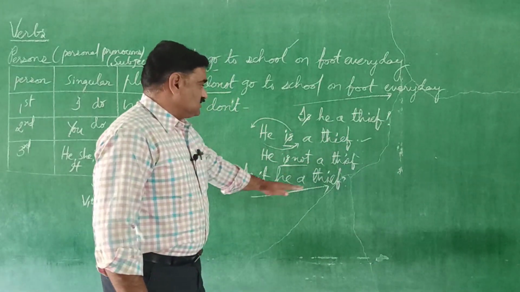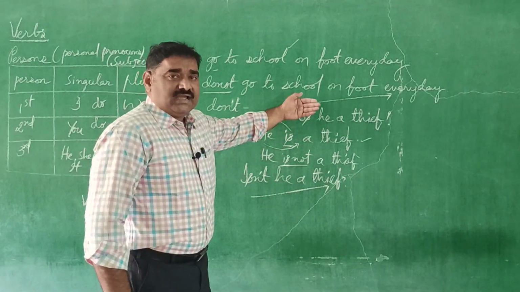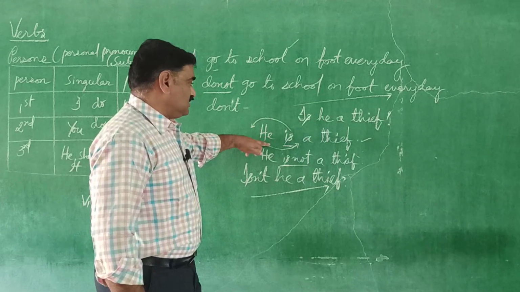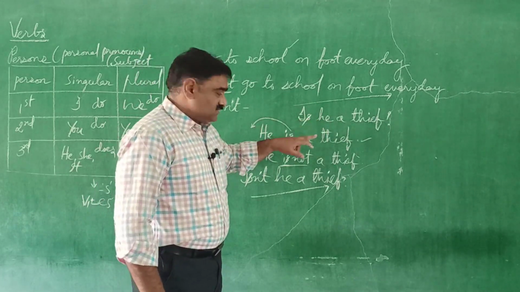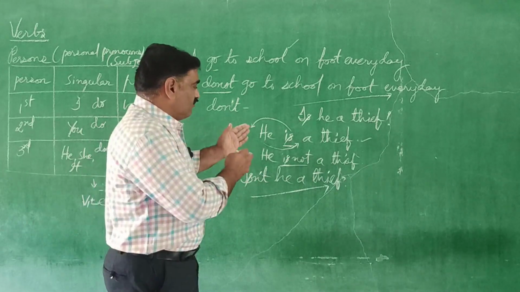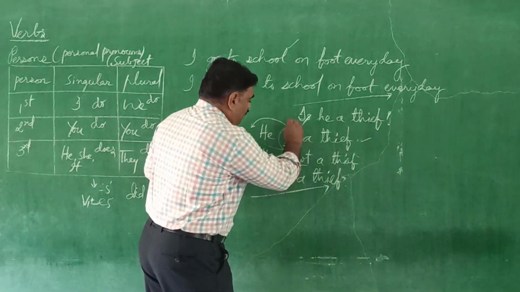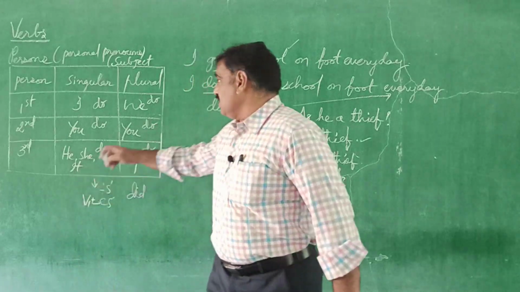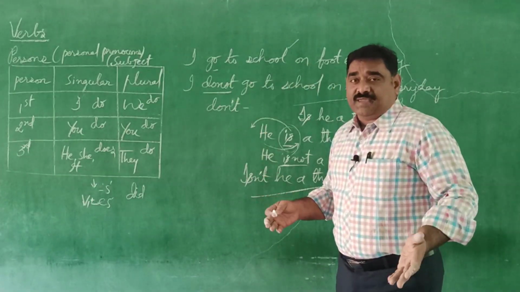So this is the way of changing a sentence into its interrogative sentence: a positive sentence into its interrogative sentence, a negative sentence into its interrogative sentence. Here, which plays the vital role? The helping verb plays the vital role. But here we do not have a helping verb.